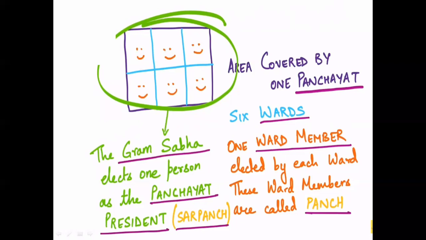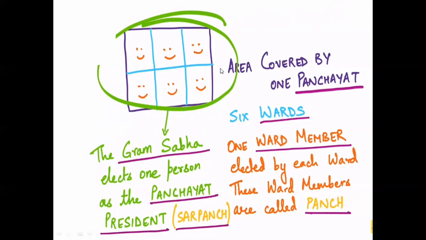So one ward member is elected by each ward, and this ward member is called a punch. In each classroom, one person is selected as monitor, and that monitor is known as a punch. I am explaining it in the format of a class.